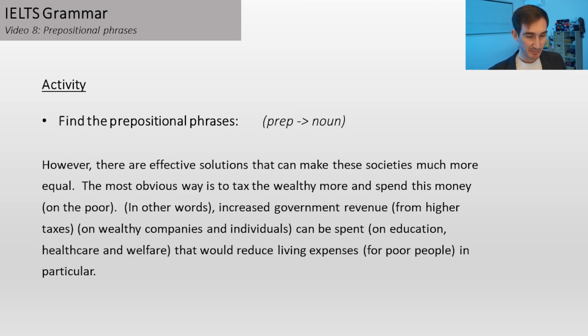As you can see, the prepositional phrases were on the poor, in other words, from higher taxes on wealthy companies and individuals, on education, healthcare and welfare, and for poor people. Notice the one, in other words, comma. There's a comma after it because it's at the beginning of the sentence. If it's not at the beginning of the sentence, you don't need to worry about a comma.